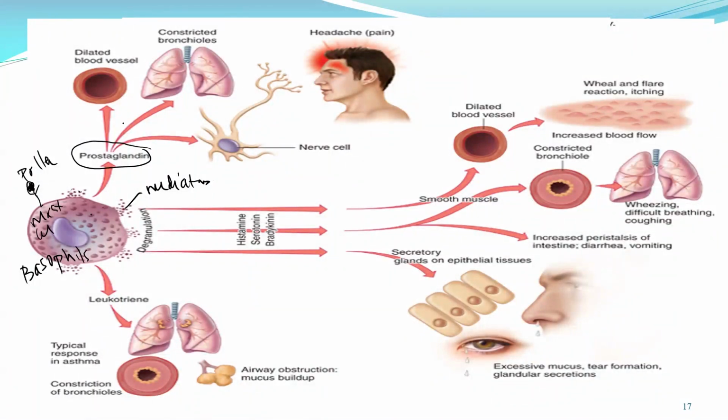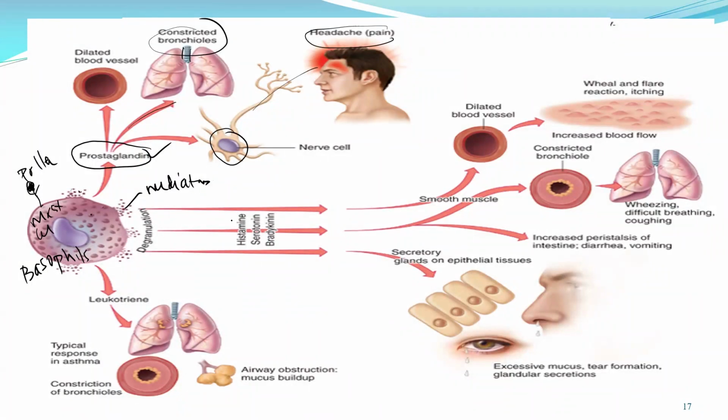This can cause inflammation, redness, swelling. If it goes to the smooth muscle of the respiratory tract, it constricts the bronchioles and the tract, and what happens? Difficulty breathing. If it goes to the nervous system, the nerve cells, it can cause headache. So prostaglandin has several actions in our body, depending on the organ. In the blood vessels it will dilate; in the respiratory tract it will constrict; in the nervous system it can cause headache.